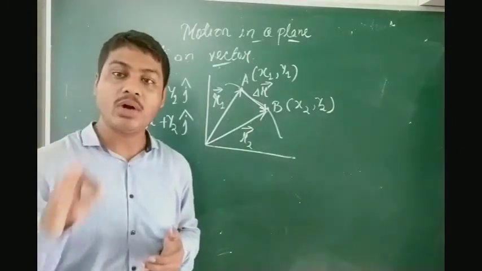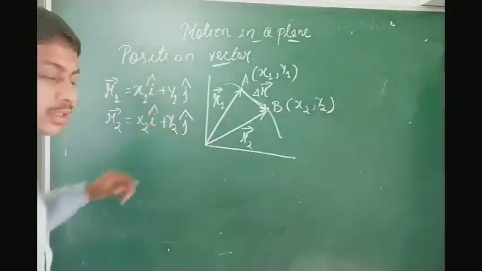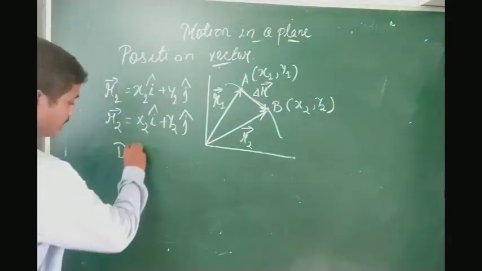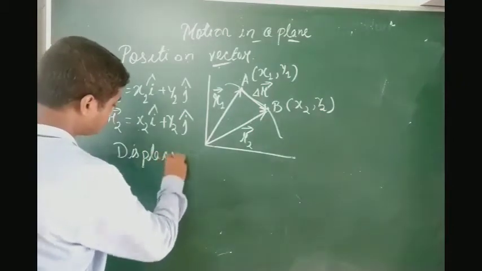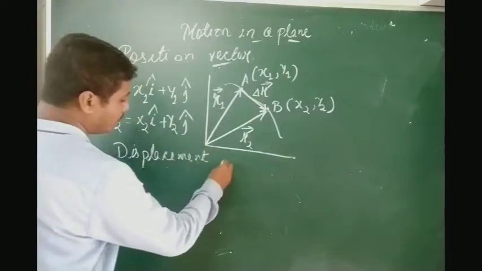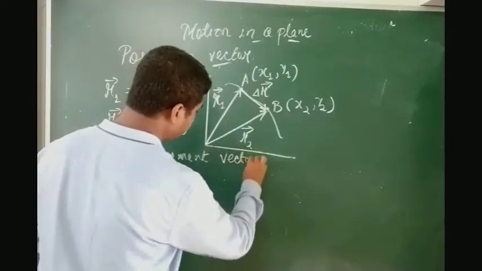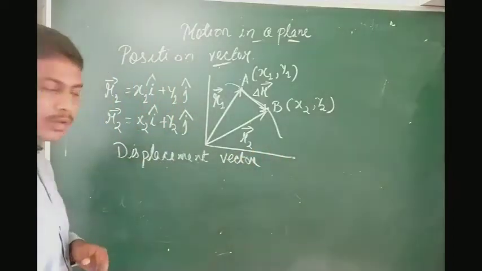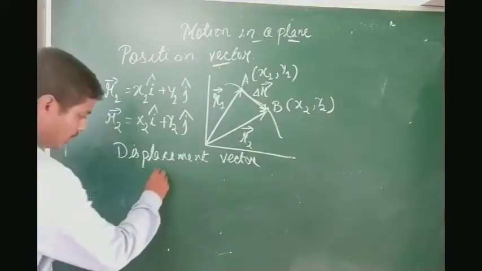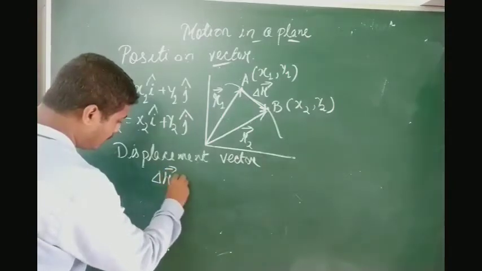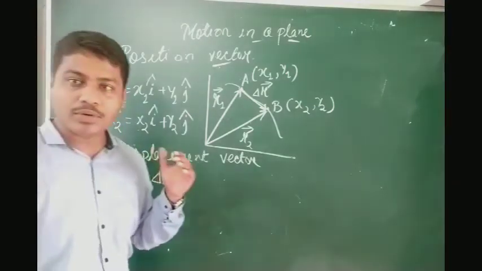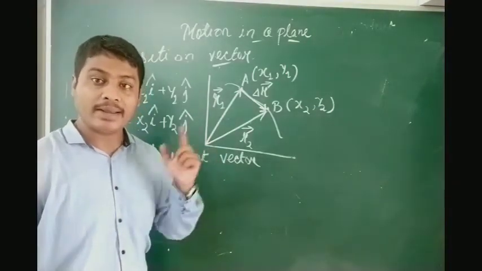Now let us find the displacement vector. These are position vectors. For finding the displacement vector, delta R vector will be equal to final position minus initial position.